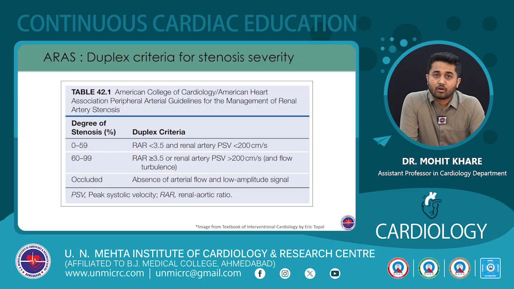So, as per the American College of Cardiology AHA peripheral arterial guidelines, the degree of stenosis can be quantified based on the duplex criteria. That is, up to 59% stenosis, duplex criteria is renal artery ratio less than 3.5 and a renal artery peak systolic velocity less than 200 centimeter per second. Those who have stenosis 60 to 99%, their renal aortic ratio is more than 3.5, or a PSV is more than 200 centimeter per second, along with evidence of flow turbulence. And those who have occluded renal artery, there will be absence of arterial flow and there will be a low amplitude signal.